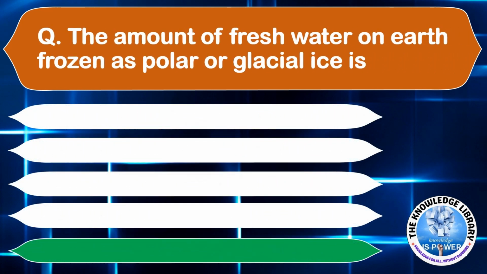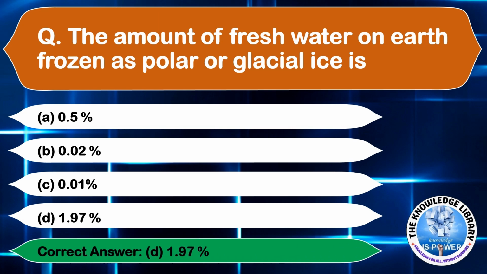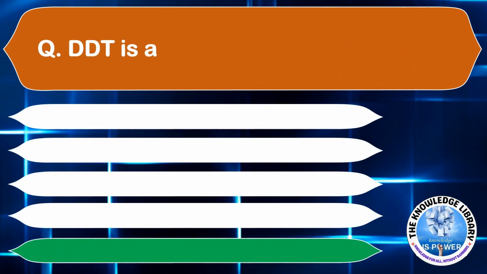The amount of fresh water on earth available as frozen water at the poles or glacial ice is about option A 0.5%, option B 0.02%, option C 0.01%, and option D 1.97%. The correct answer is option D 1.97%.